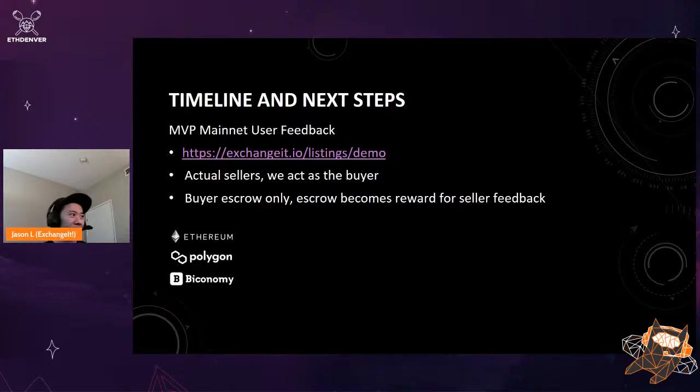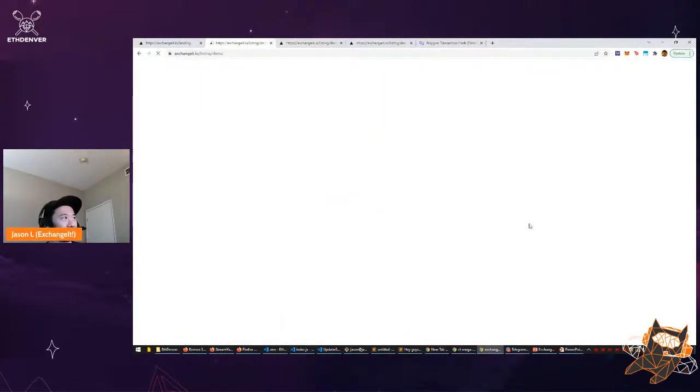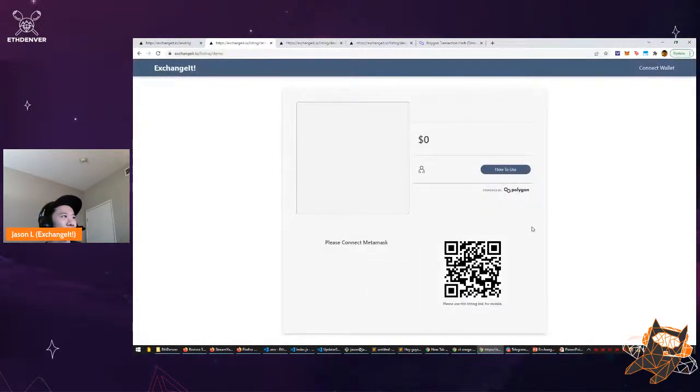to get user feedback. In this demo, we're using actual sellers where we act as the buyer, and there's only a buyer escrow, and that's our escrow. We use that escrow as a reward to get seller feedback about our platform so we can make changes. So it's sort of a one-sided version of what I had just demonstrated. For example, this is a listing that we created here.